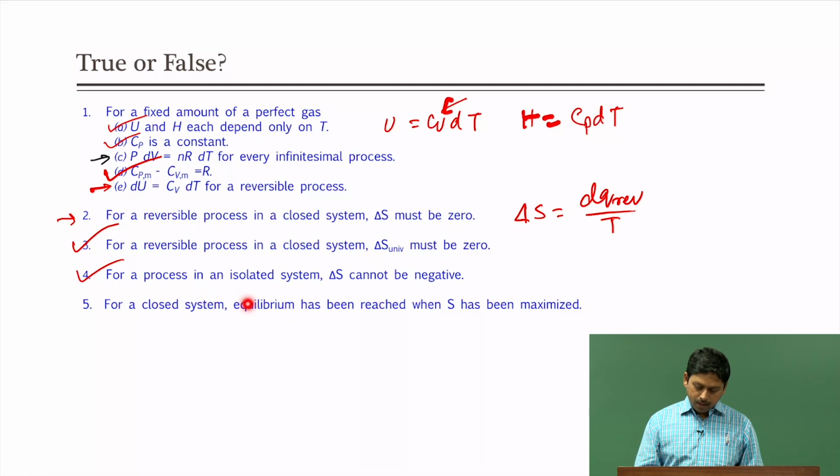Next question: for a closed system, equilibrium has been reached when S has been maximized. Now, we know that for an isolated system, when the system reaches equilibrium, the entropy becomes maximum. However, for a closed system it may not be true, because in a closed system it depends on both the energy and the entropy. We will understand that later, that something else, the free energy, will be at a minimum or maximum negative in this particular situation where it becomes equilibrated. So, we will discuss that later on, however, for this it is not true.